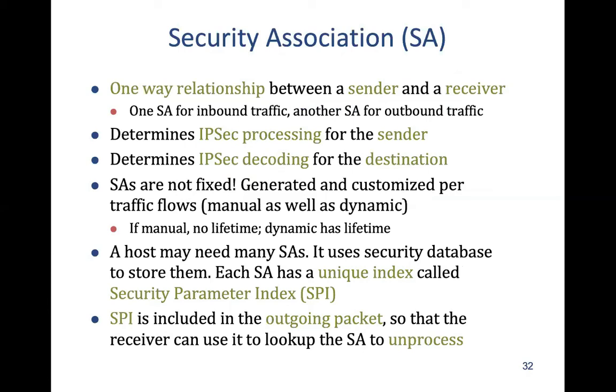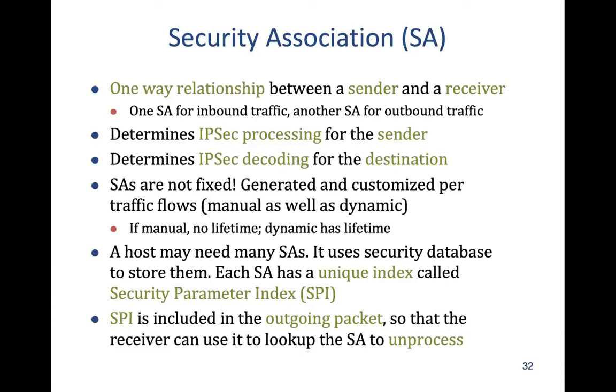There's a concept of security association. This is a one-way relationship between sender and receiver. It defines IPsec processing for the sender and IPsec decoding for the destination. Between a sender and receiver, the security association is not fixed. It's based on different things, and it's generated every time.